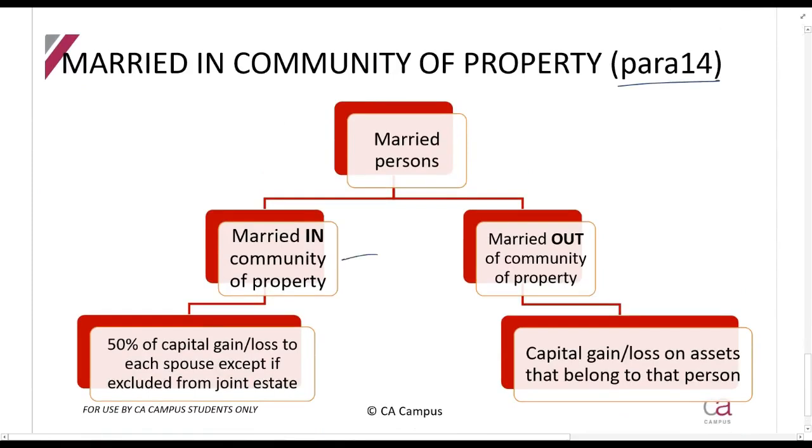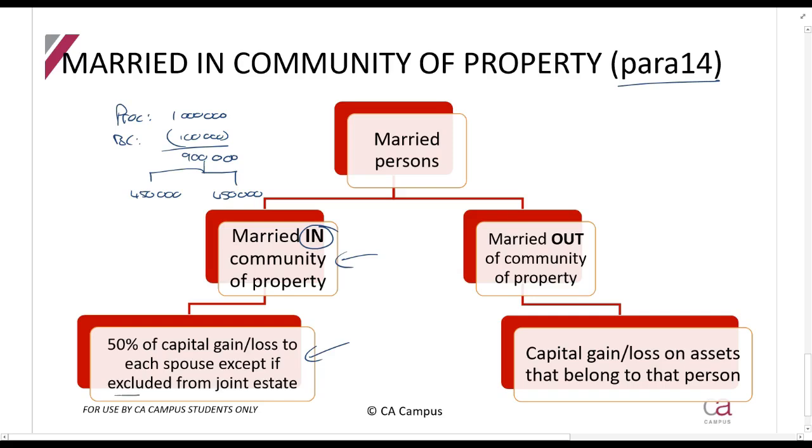If you're married in community of property, any asset that is sold by the joint estate, each spouse will be taxed on half of it. So if you own a holiday home together, for example, and the proceeds is 1 million, and the base cost is 100,000, means there's a capital gain of 900,000. Each of you will be taxed on your own 450,000 rands, if you're married in community of property and it is in the joint estate.